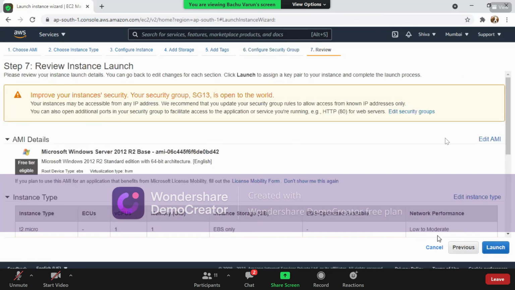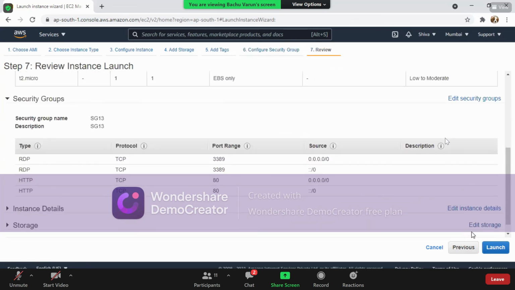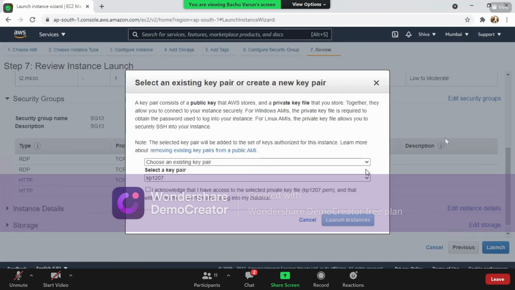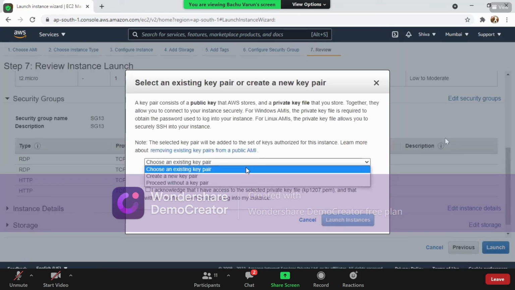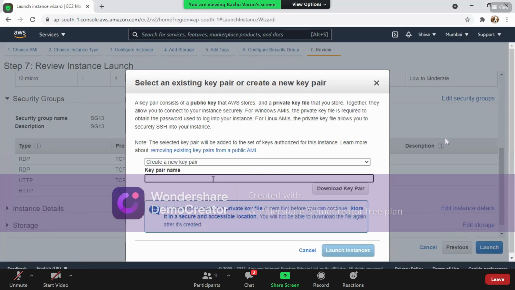So I'm going forward, review and launch. Now I'm launching this particular machine. They're asking me to take a key pair. So create a new pair. I'll provide a name, that is KP, today's date, 1307.